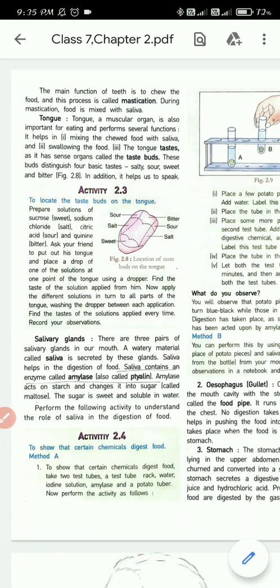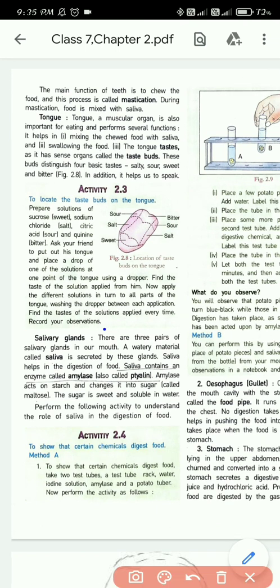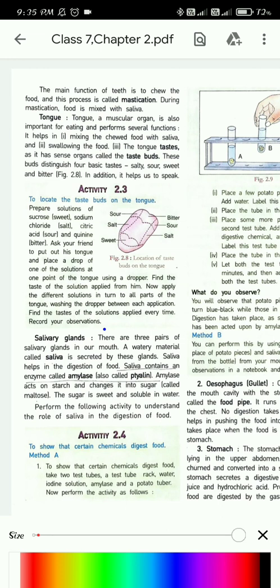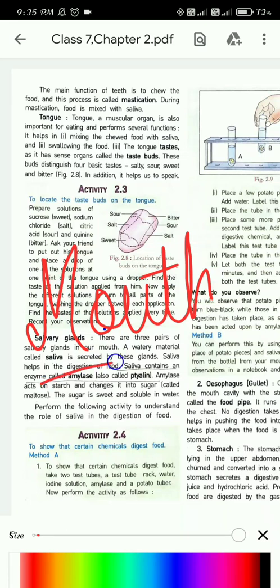Good morning, everyone. In our last class, we started the digestive system, and we finished the first organ, the mouth. Mouth was the first organ related to the alimentary canal.